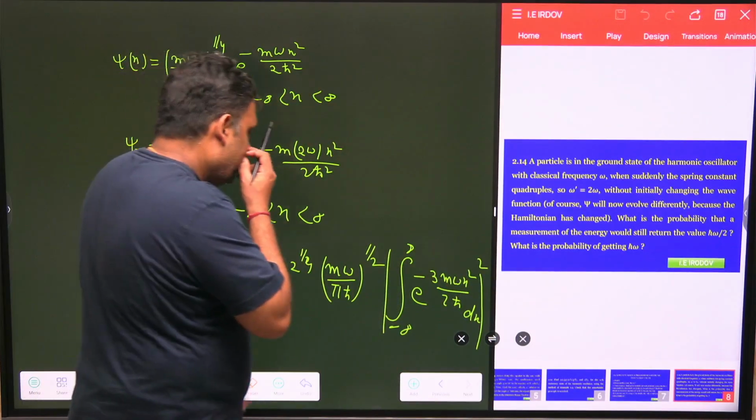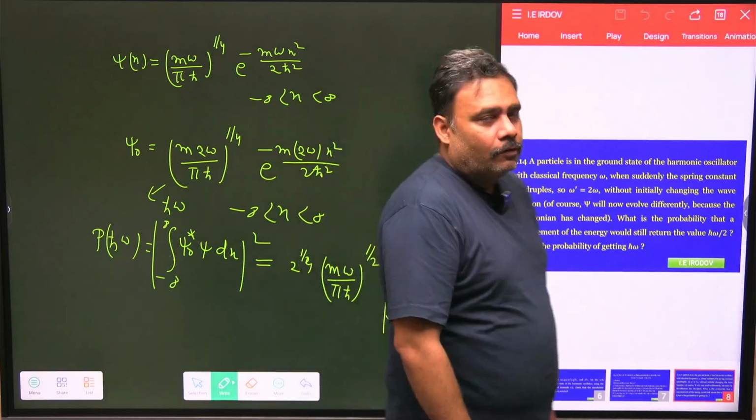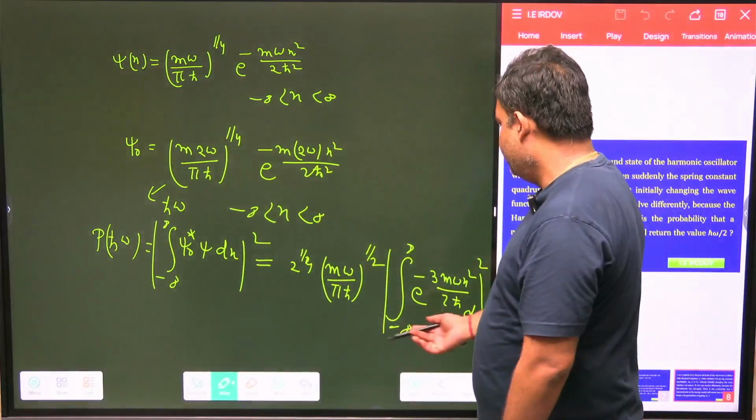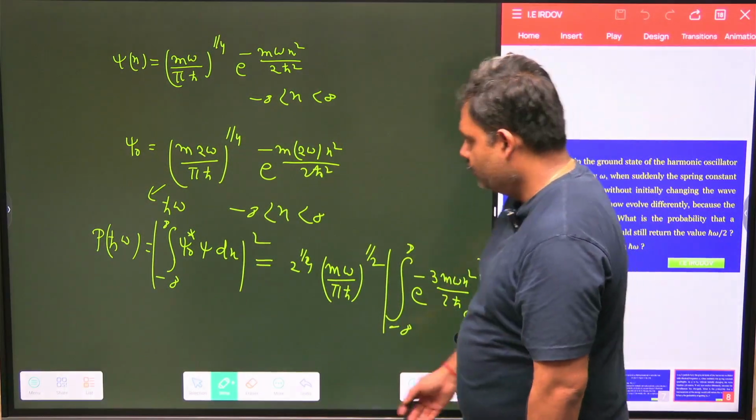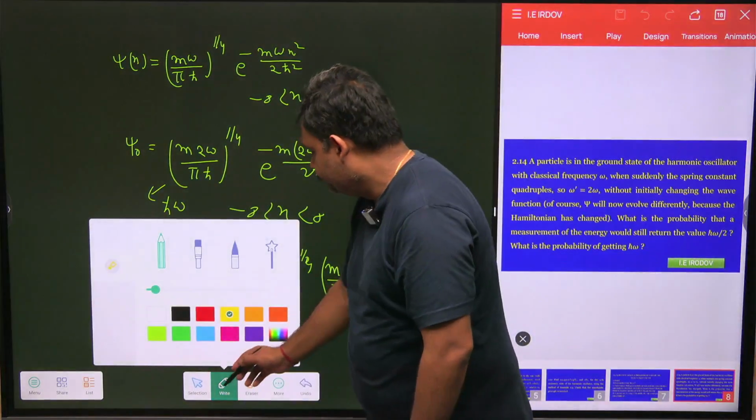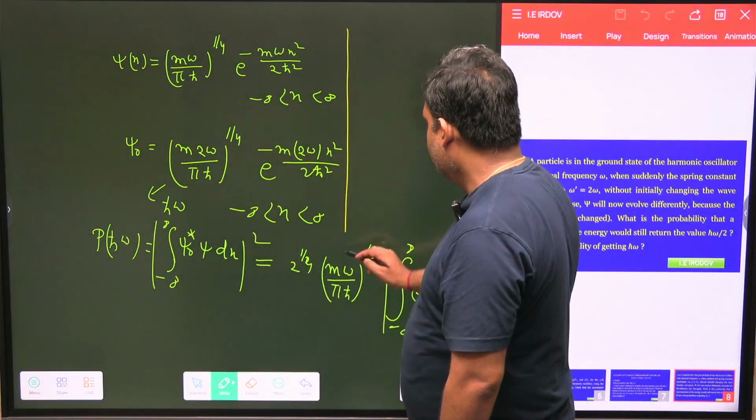To calculate this we just go for the gamma integral, and we can easily calculate it.